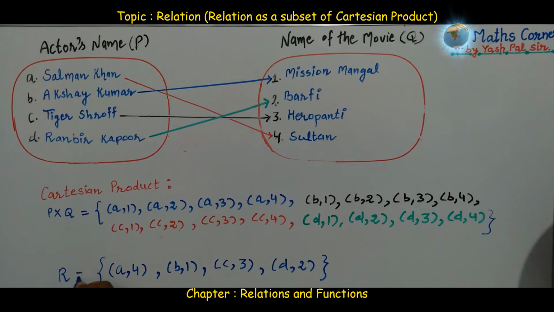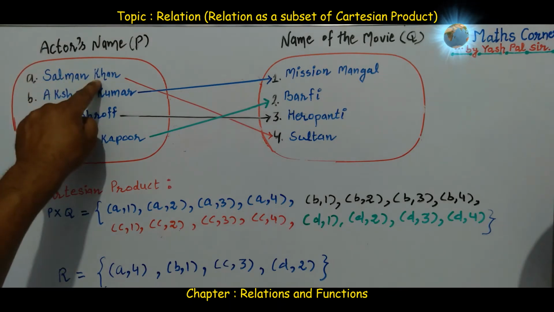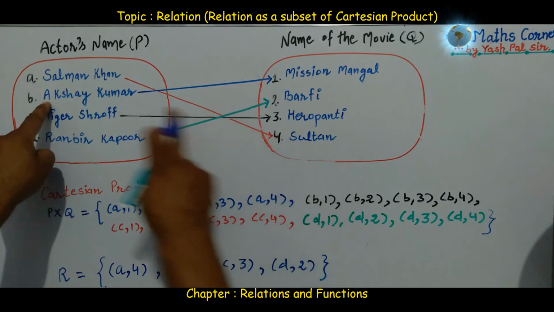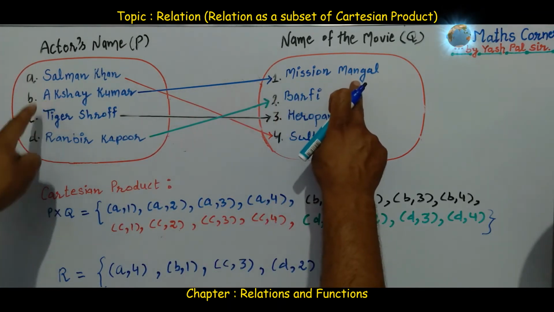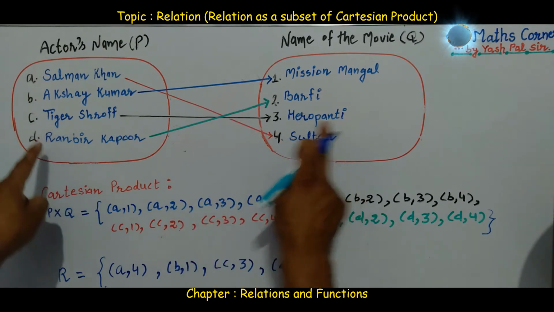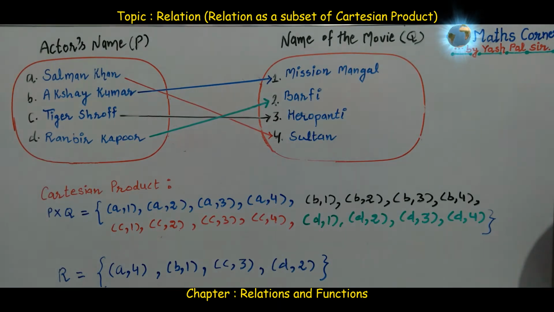R means relation. Why relation? Because the relation of Salman Khan is with Sultan. Next, Akshay Kumar's relation is with Mission Mangal movie. Tiger Shroff's relation is with Heropanti movie. Ranbir Kapoor's relation is with Barfi movie. So we name these ordered pairs as relation. So what is this? Relation. Relation R, this is denoted by R.